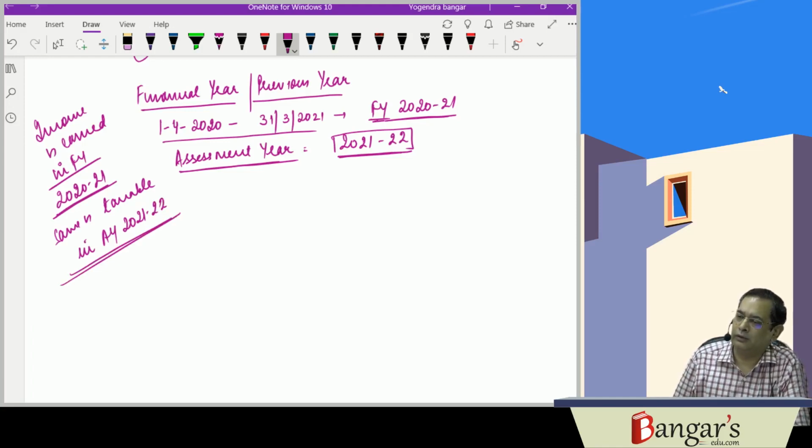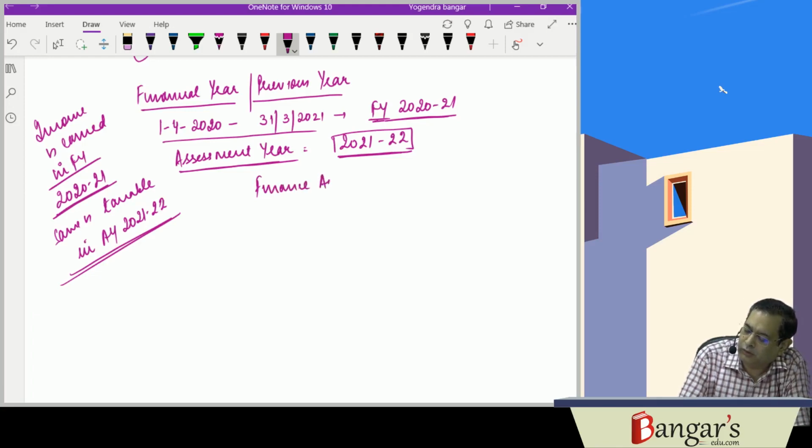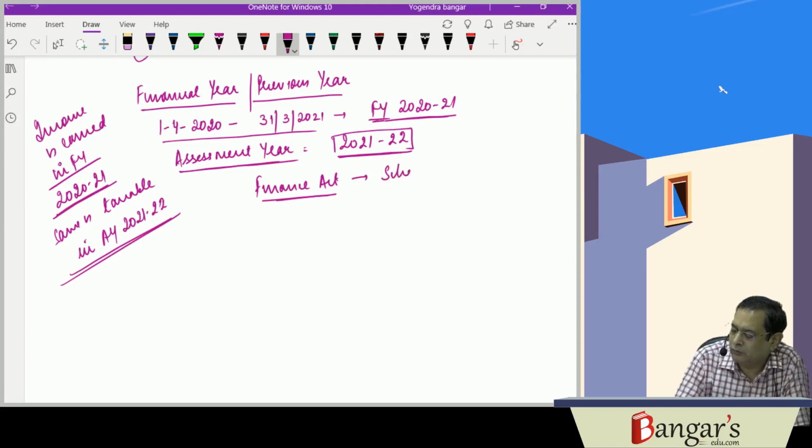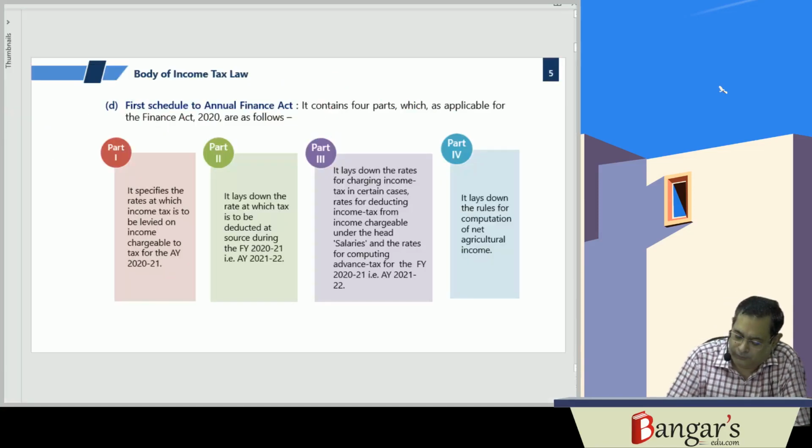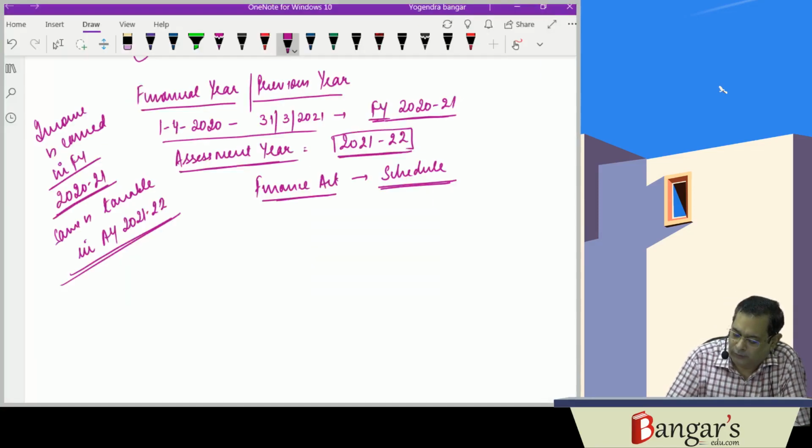Now here, this Finance Act contains a schedule, and that schedule is dealing with what? The tax rates. This is the first schedule to the Annual Finance Act.